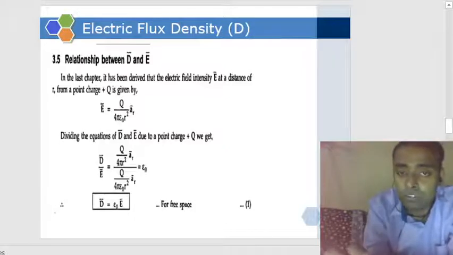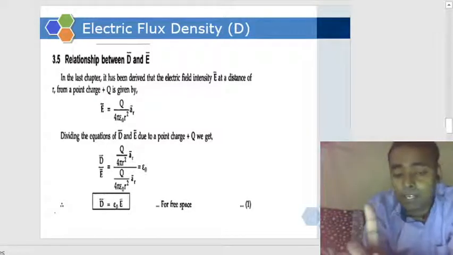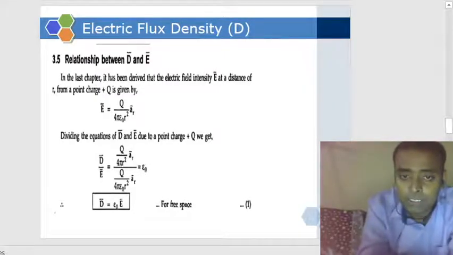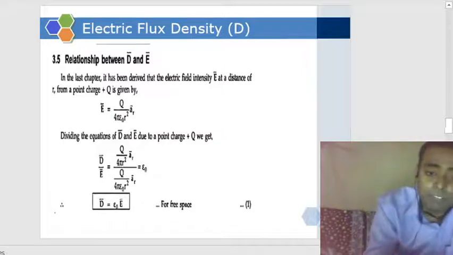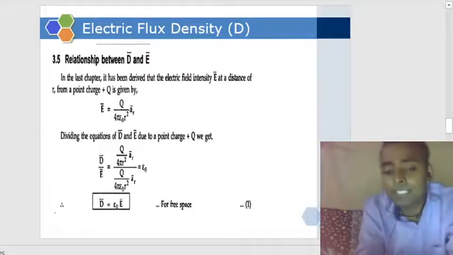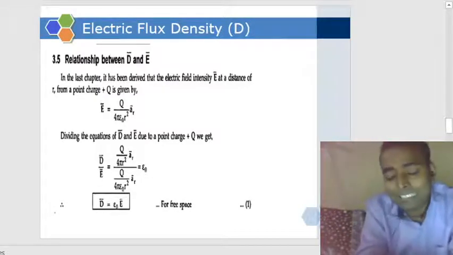Remember the value of epsilon naught? Does everyone remember? It is 8.854 into 10 raised to power minus 12 farad per meter. I just said, never ever forget the unit of it. So the relationship between the electric flux density and electric field intensity is D is equal to epsilon naught E.